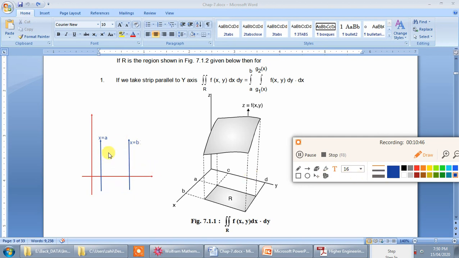Suppose that we have two curves, like this. The first curve, suppose it is y is equal to g1 of x, and suppose the second curve is like this, y is equal to g2 of x.